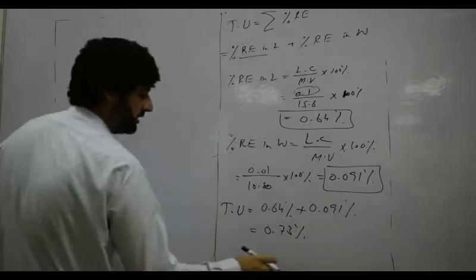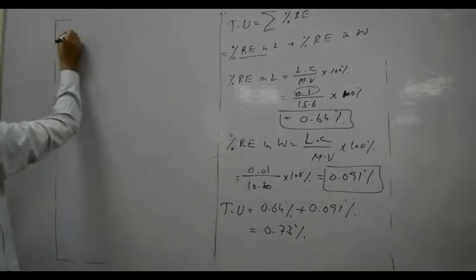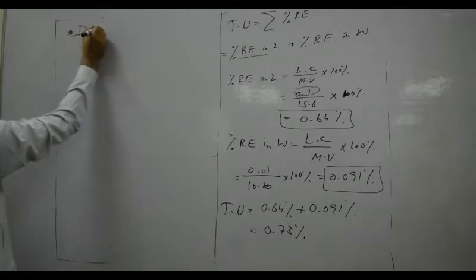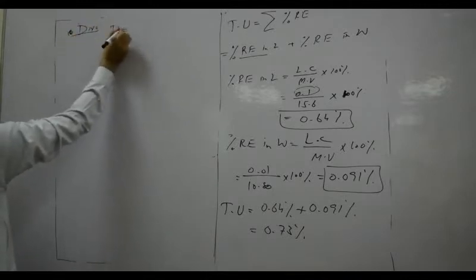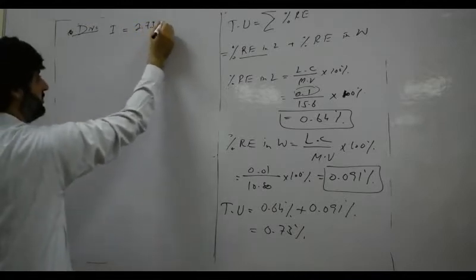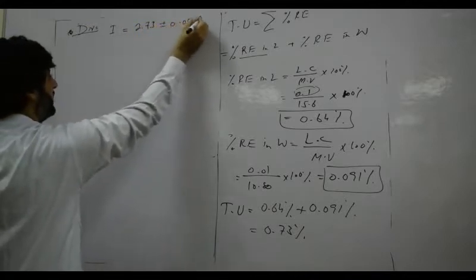This was all about multiplication. Now come towards the division rule. For example, the current is given as 2.73 plus minus 0.05 ampere.